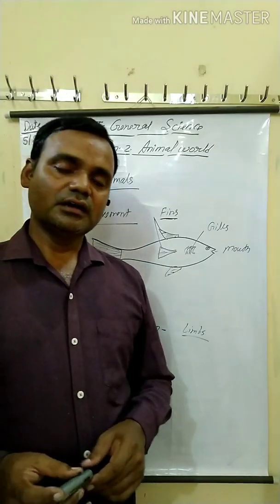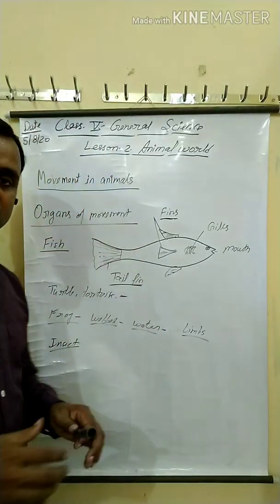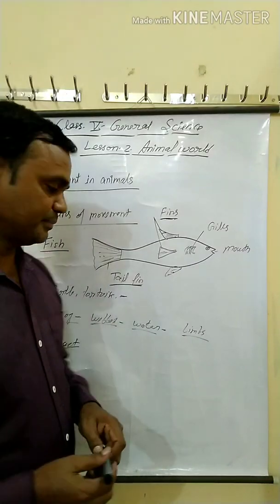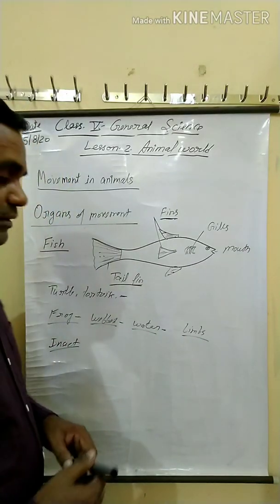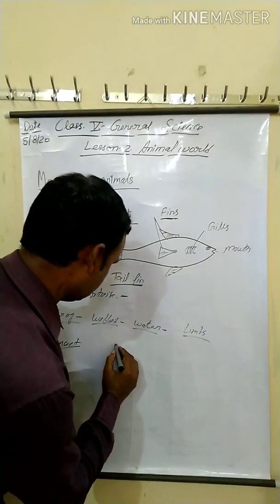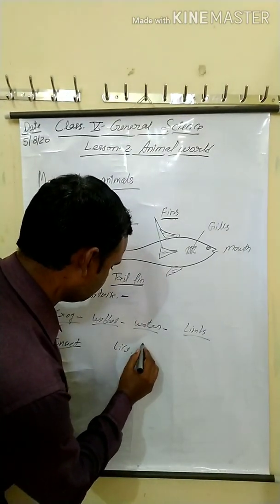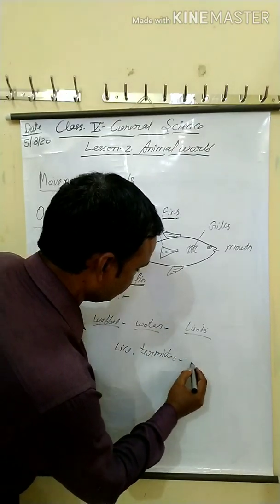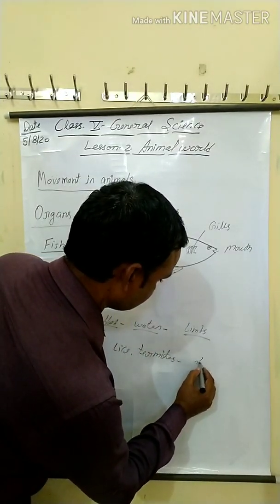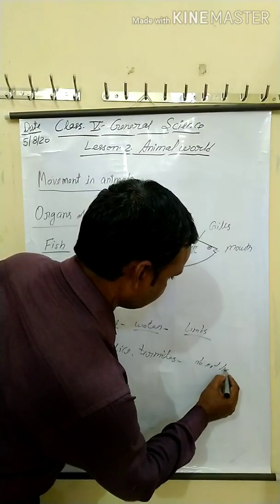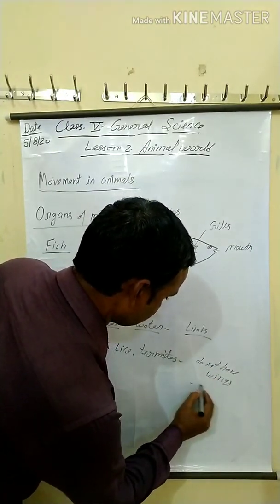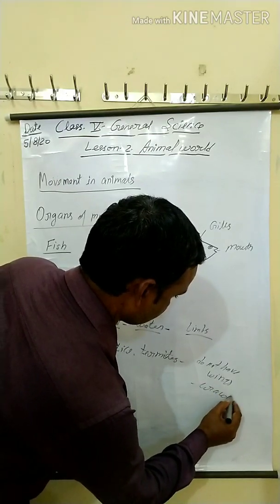Some other insects do not have wings. For example, lice and termites. They crawl on the ground.